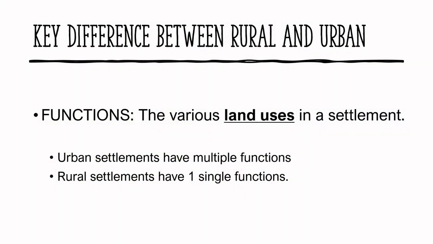The key difference between rural and urban settlements is the number of functions available in that settlement. Rural settlements are single function, while urban settlements are multifunction.